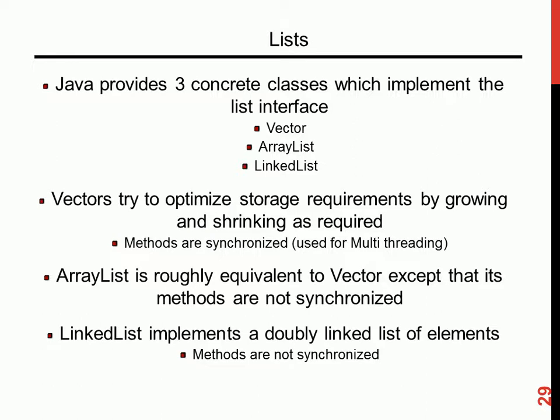So let's look at the differences between vectors, arrays, and linked lists, and when to use which one, and why to use it. Now, vectors try to optimize storage requirements by growing and shrinking as required. Vectors are just like dynamic arrays. You know, when you create an array, you must specify the size. For the vector, when you are creating it, you have what you call capacity. So when you want to store 5 items, I say create a vector for 5 elements. That's the capacity.